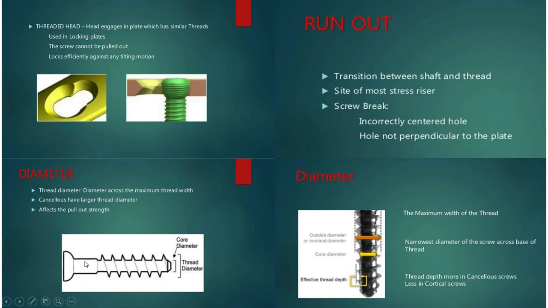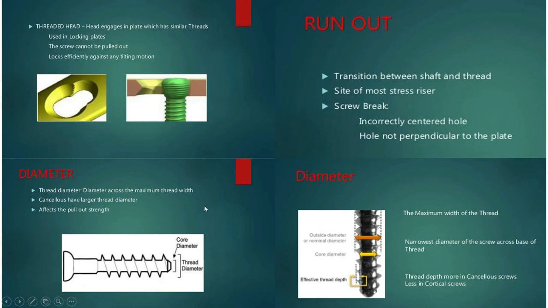And this is called the core diameter. That means the area you have to drill through which the screw can enter. In case of a cortical screw, the thread diameter will be high, but in case of a locking screw, the thread diameter will be very small.